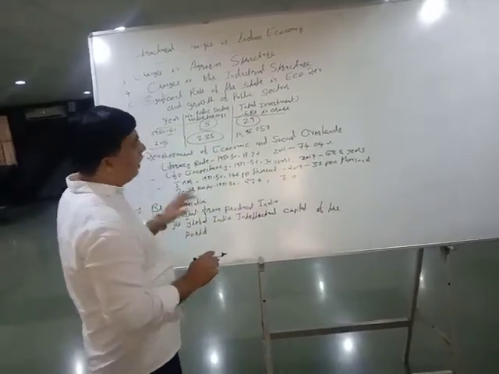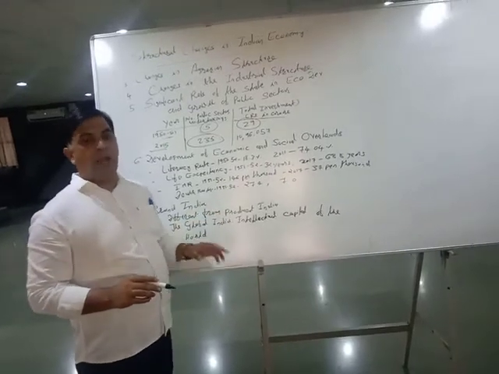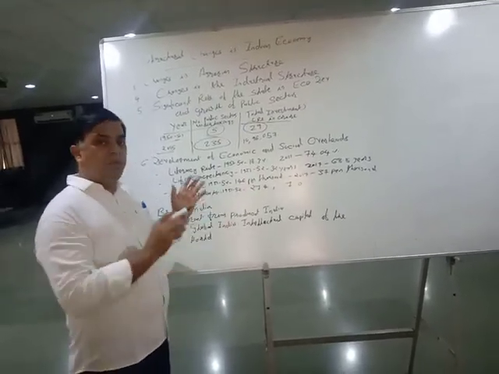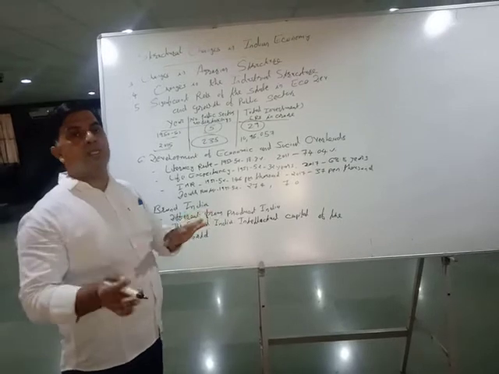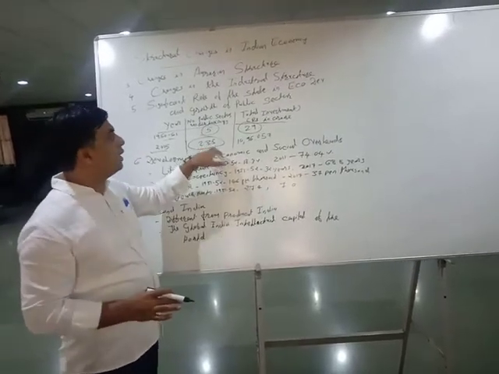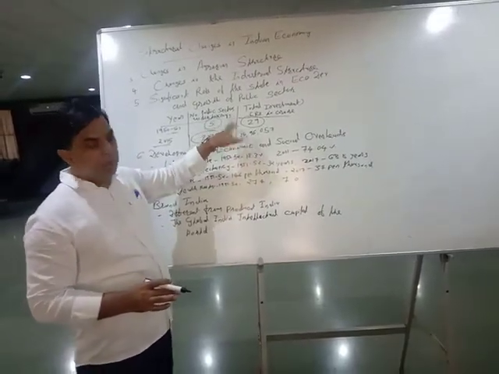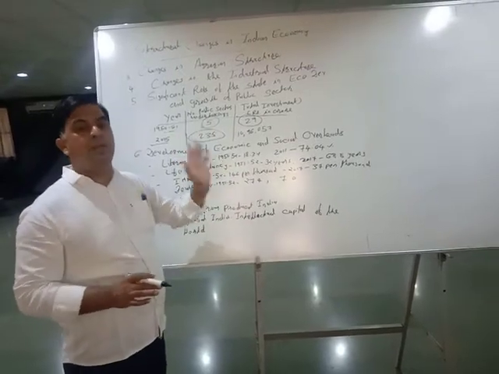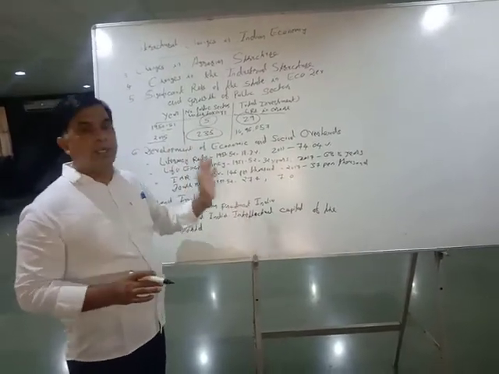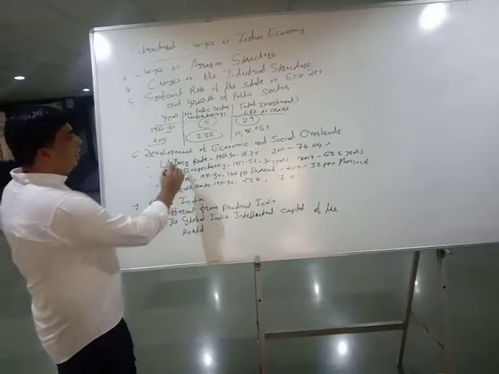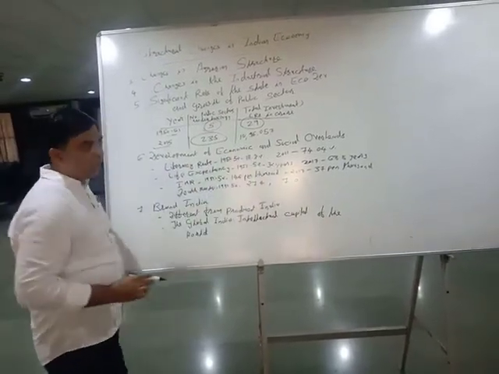However, a very important point to be noted is that after 1991, we changed our industrial pattern. Now the public sector has been given an indirect role, while the private sector has been given a direct role in the development of industry.